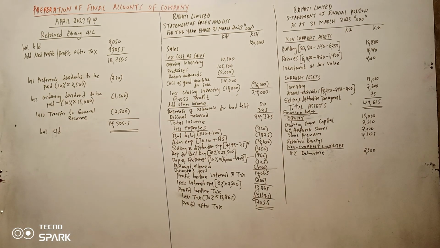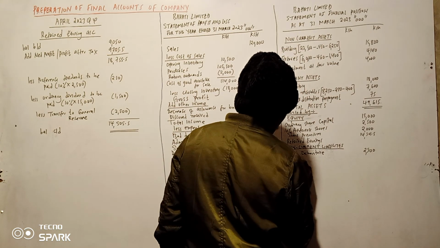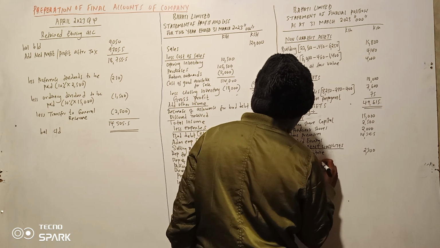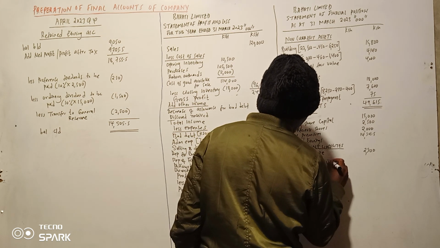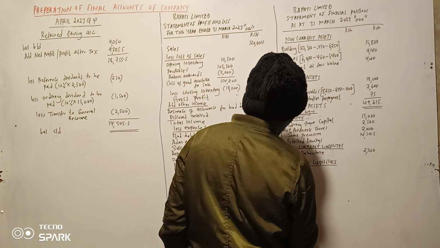2500. Alafu hiyo debenture iko sawa. So tumemezana hiyo, tunaweza tu current liabilities. Tunaweza na payables as the common one.